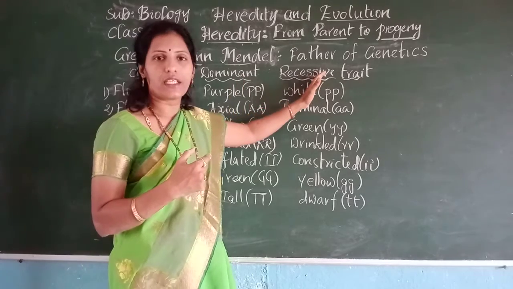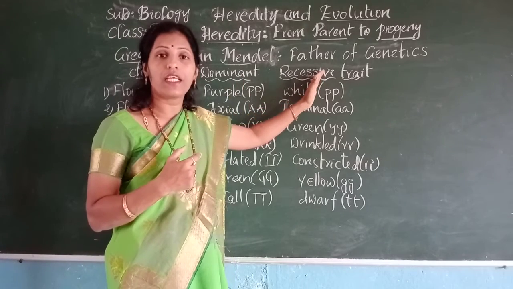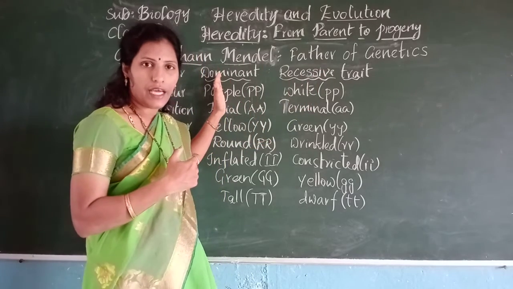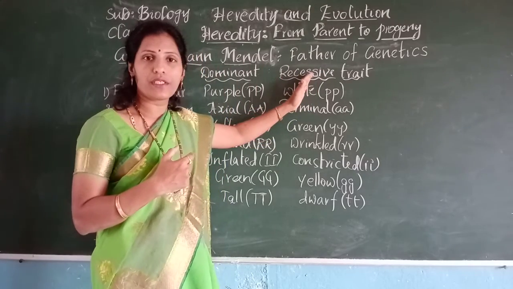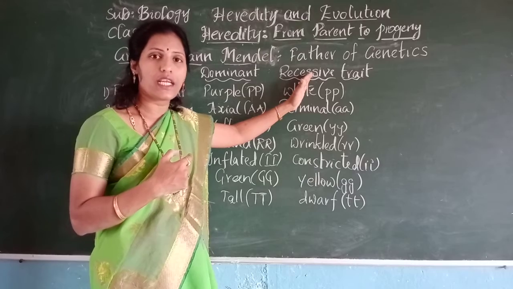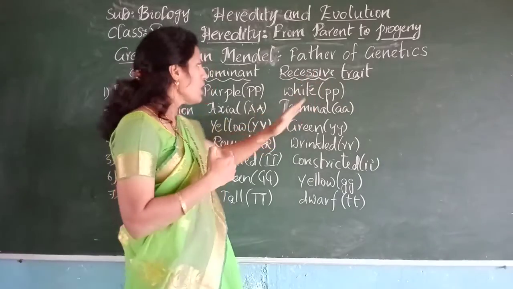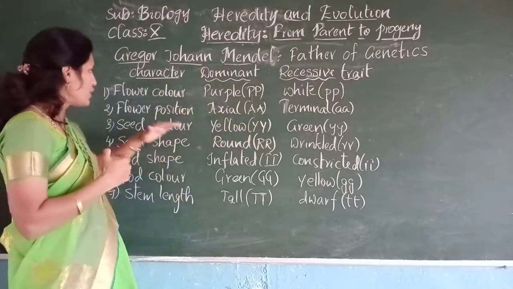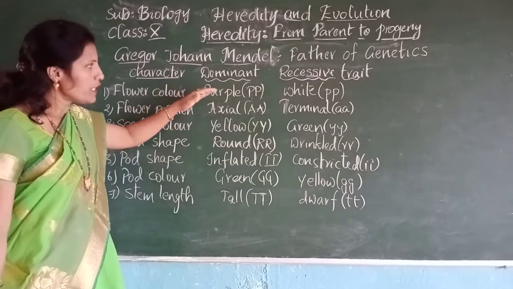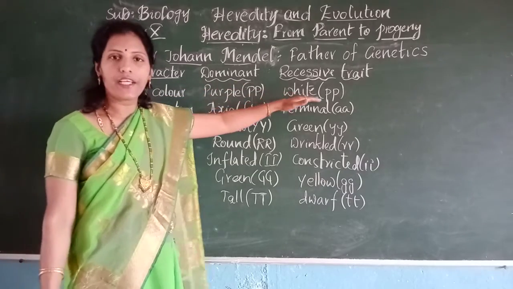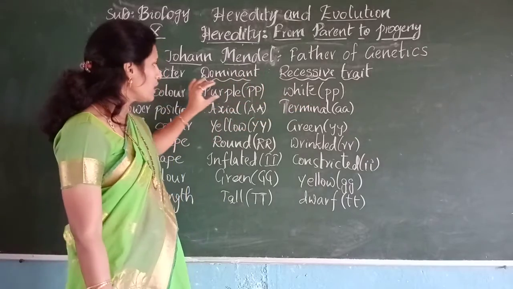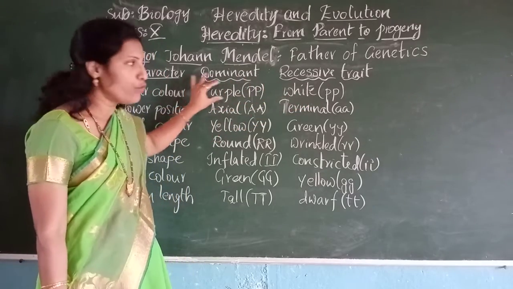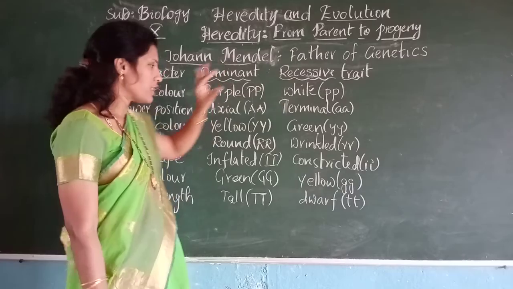And a recessive character is not expressed in the presence of a dominant character. It only expresses when both the genes carry the same character. Here we will see those characters now. Flower color: purple is dominant and white is recessive. That is, the purple colored flowers are dominant over the white colored flowers.